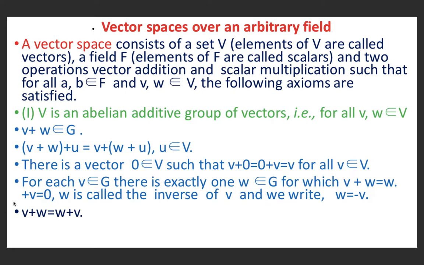So V is a group with respect to addition for all the vectors u, v, w belonging to V. One more property: v plus w is equal to w plus v. If this is also satisfied in addition to the above, then it becomes an abelian additive group. So first of all, for any set to be a vector space, it should be an abelian additive group of vectors.